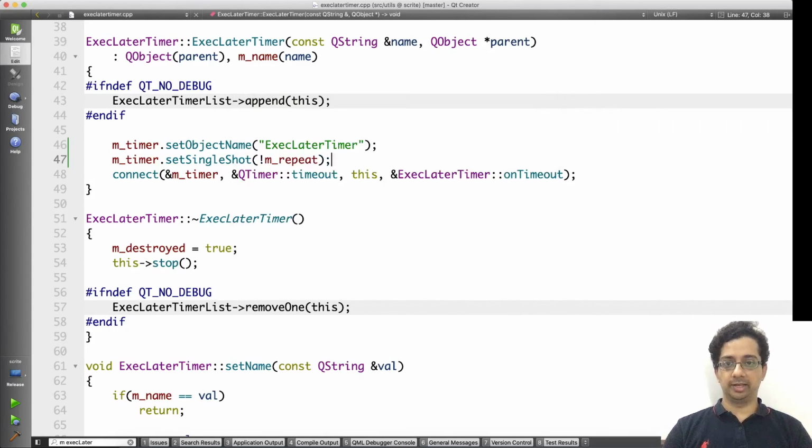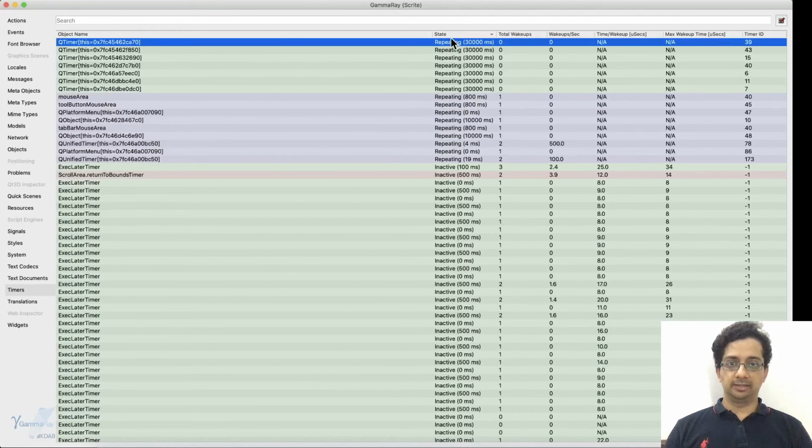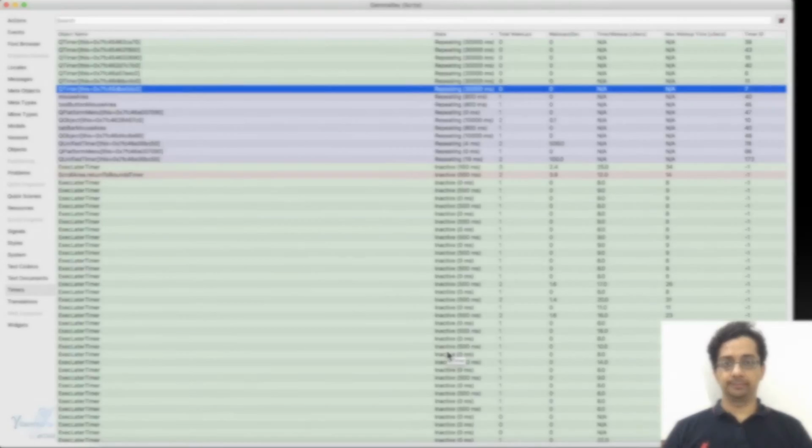Let me launch GammaRay again. Now, when I sort it, I can see that there are very few repeating timers. Most of them are inactive. They come on and go as and when necessary, but they are mostly inactive. This was another instance where GammaRay saved the day for me.